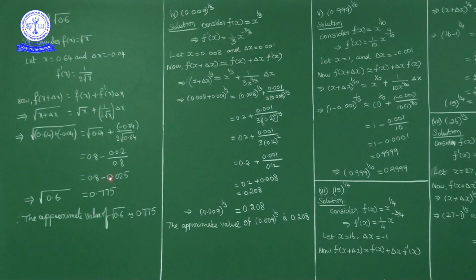So 0.8 minus 0.025 is 0.775. So the approximate value of square root of 0.6 is 0.775.